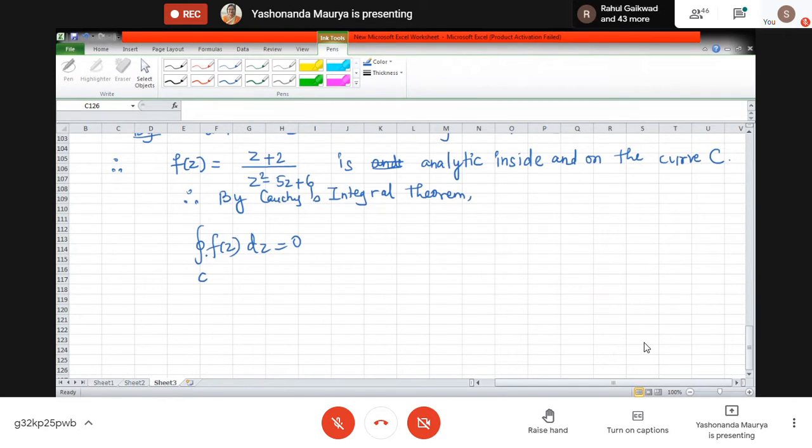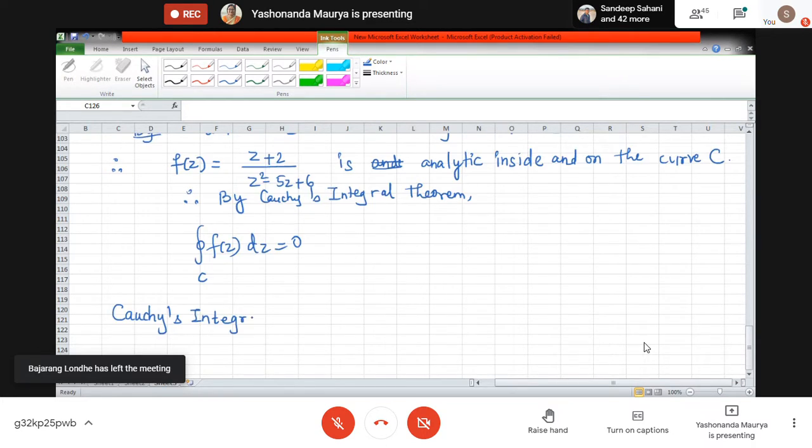Now we have something more to say about this. There is one more theorem which we call Cauchy's integral formula. So what does this formula say? This formula says that